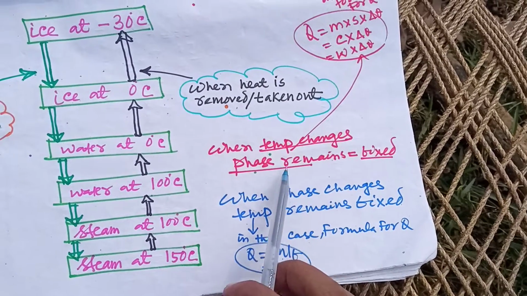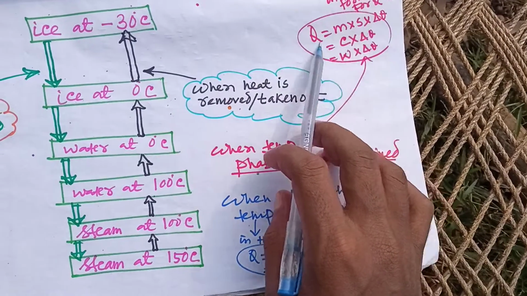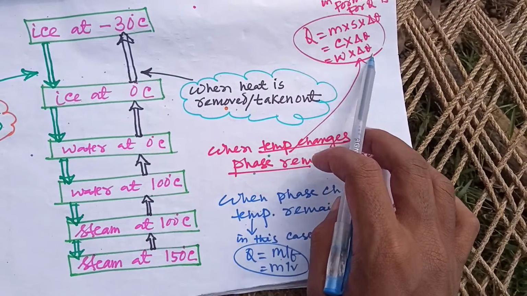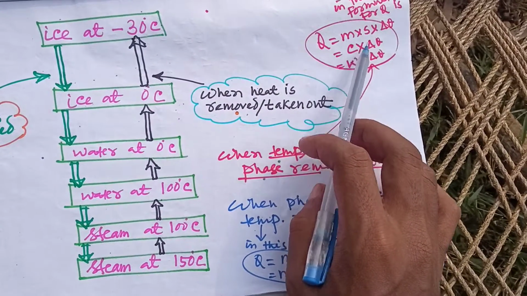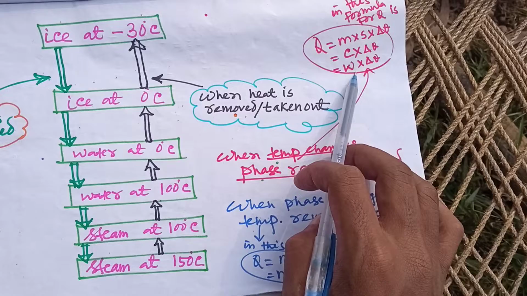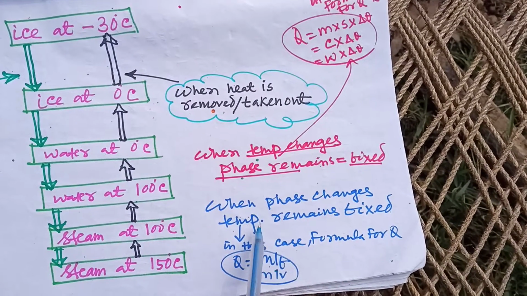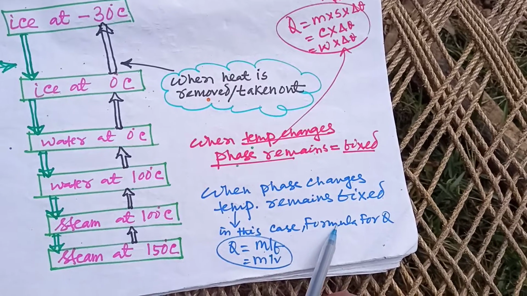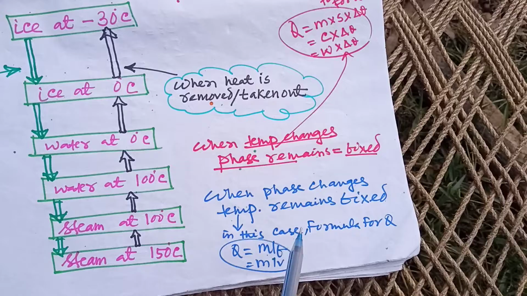So when temperature changes but phase remains fixed, the formula used for Q will be ms delta theta or C delta theta or W delta theta, where s is the specific heat capacity, m is the mass, C is the heat capacity, W is the water equivalent. Similarly, when phase changes but temperature remains fixed, you have to use Q is equal to mLf or mLv. Okay, thank you.